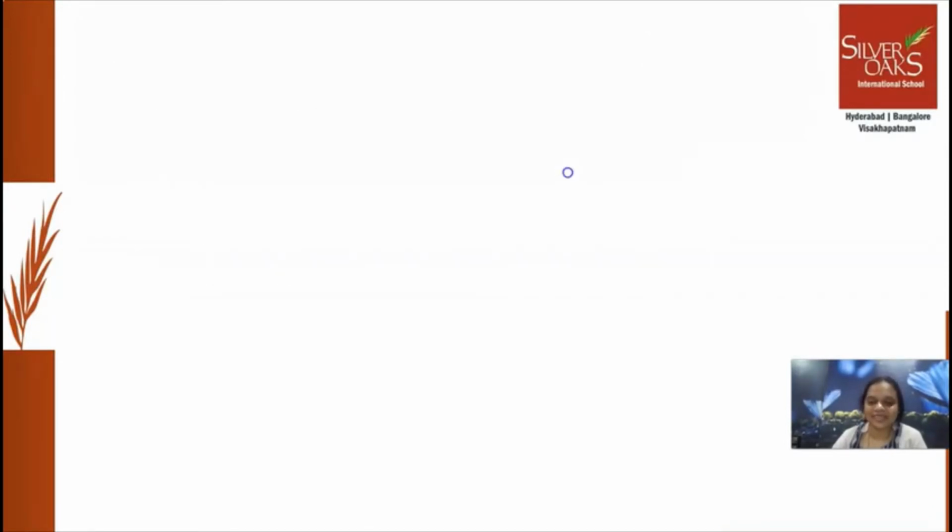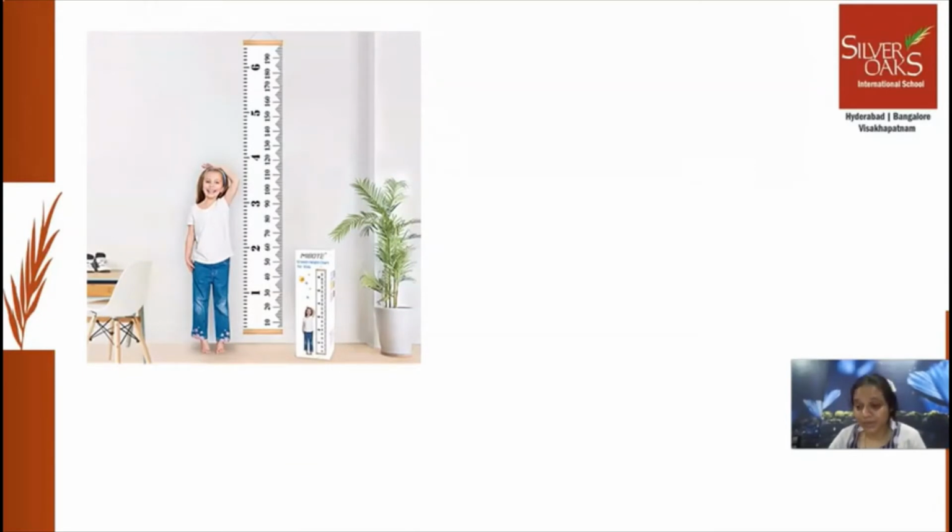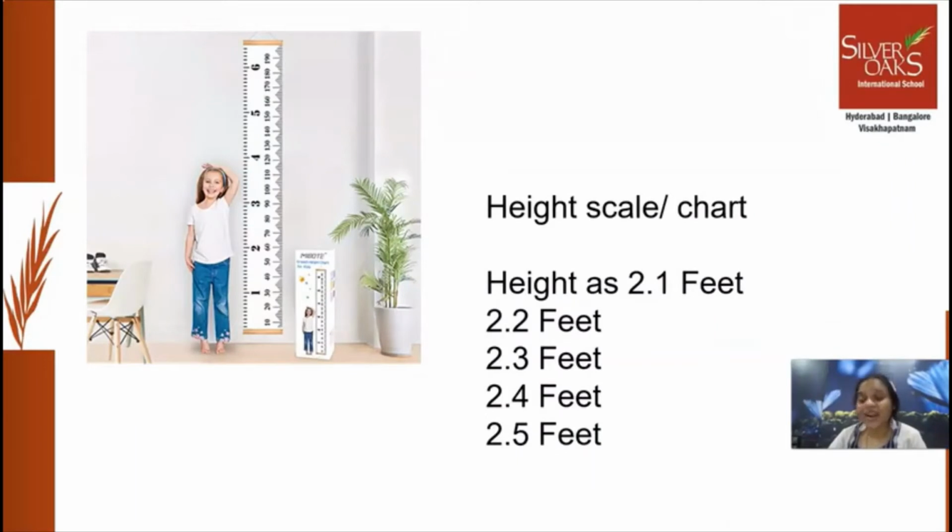Now, how are we going to measure our height? We are going to measure our height through the height chart. And these kinds of charts are there at your home also. Mommy and daddy measure your height, and daily you might be increasing by 1 inch, right? Yes. So we call it a height scale or height chart. And by the way, how are we going to read this height? As 2.1 feet, 2.2 feet, 2.3 feet, 2.4 feet, 2.5 feet, right?